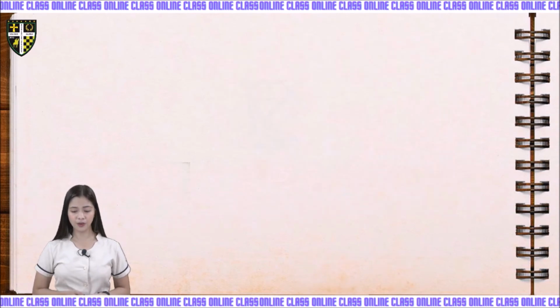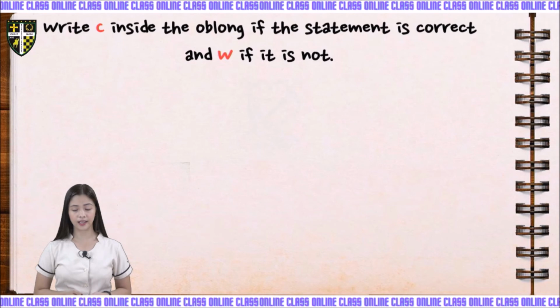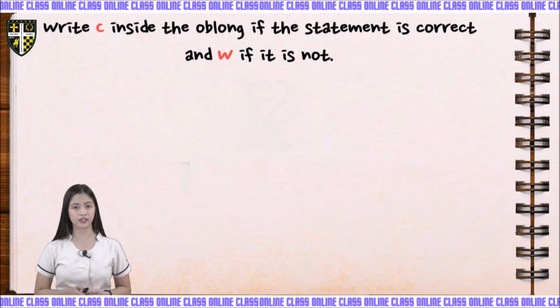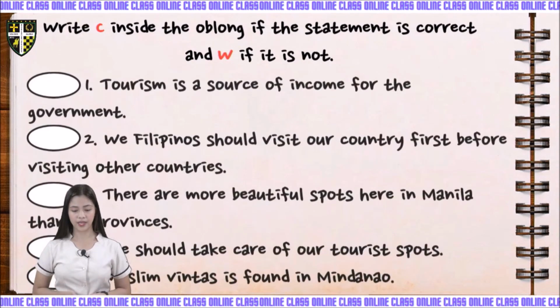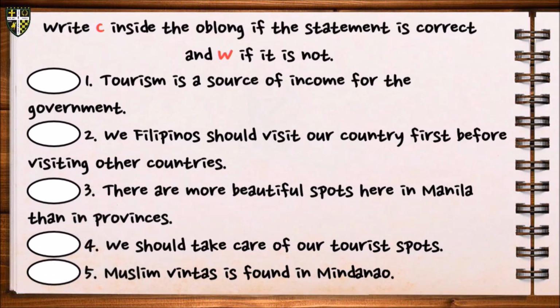Very good. Now, write C inside the oblong if the statement is correct, and W if it's not. Number 1: Tourism is a source of income for the government. C or W? Very good. The answer here is correct because tourism is one of the sources of income for our country because of the different tourist spots that we can see here in the Philippines.